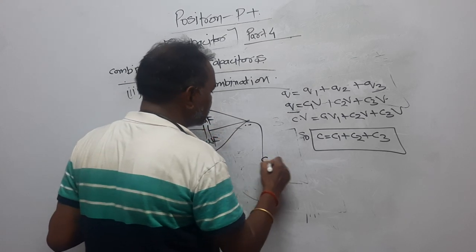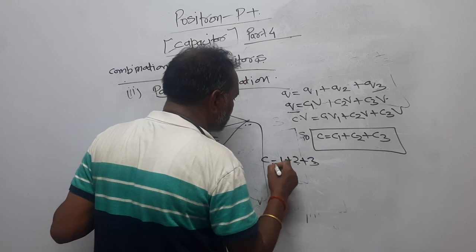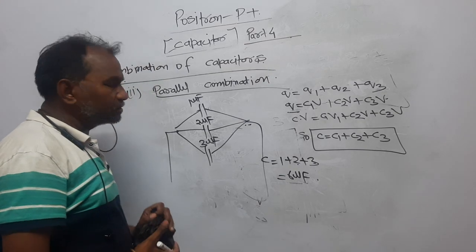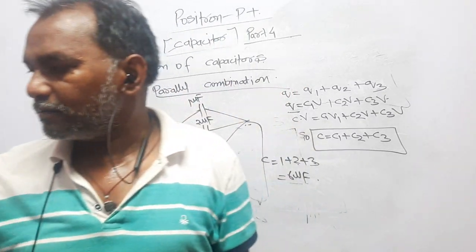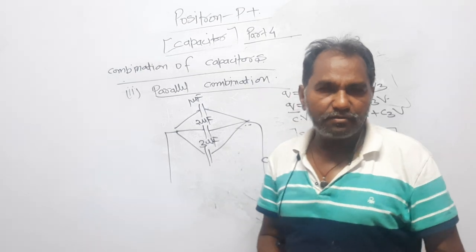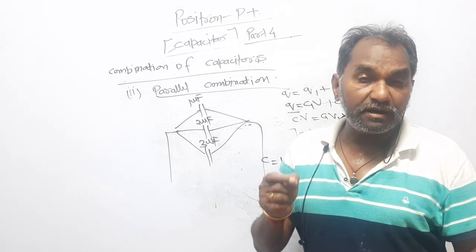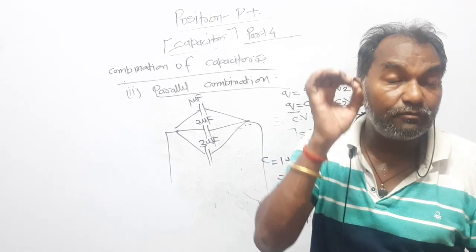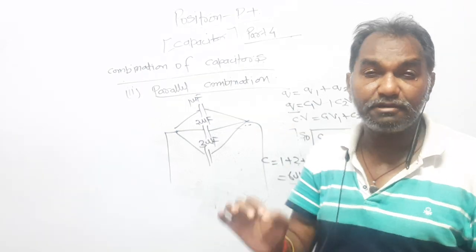In this case, the equivalent will be 1 plus 2 plus 3, that is 6 microfarad. Now look here, in the series combination, you have observed that the equivalent capacitor has a capacitance even smaller than the smallest one in the combination.